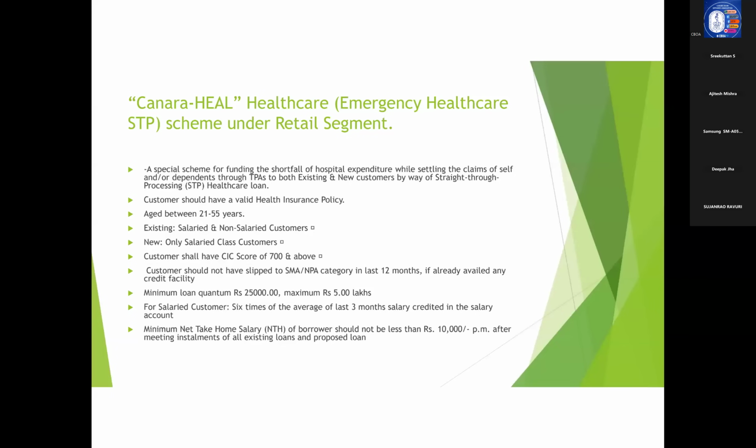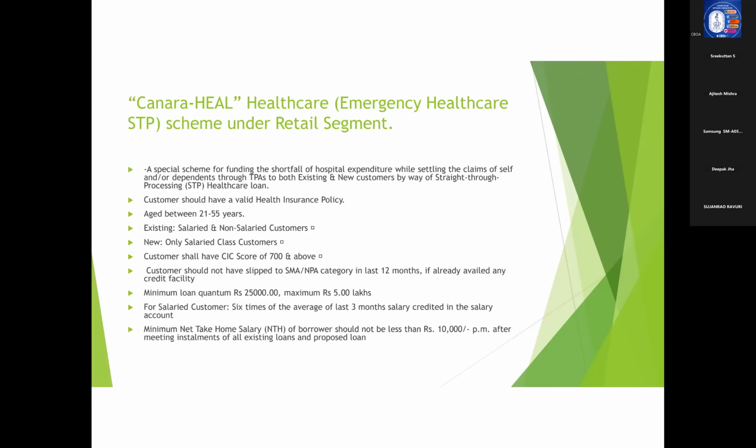As we already said, it is applicable in the case of existing and new customers. But for existing customers, we can fund salaried and non-salaried classes. In the case of new customers, only salaried class customers are eligible. Now, with regard to CIC score, the minimum score should be 700 and above. That is one requirement the customer must comply with to be eligible for Canara Heal.